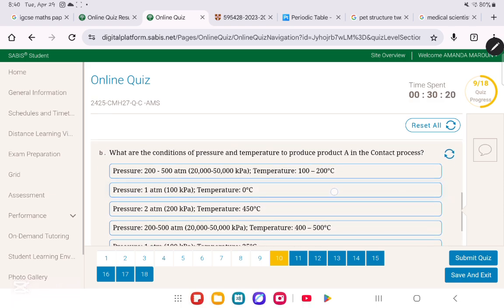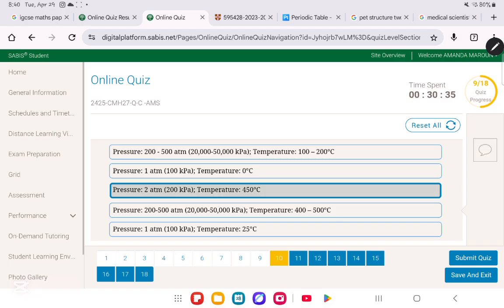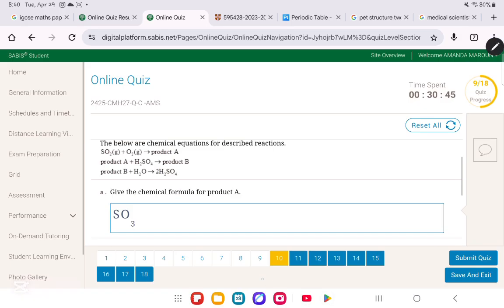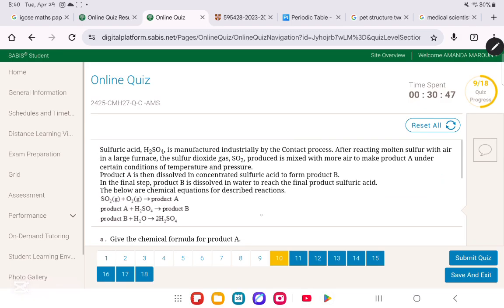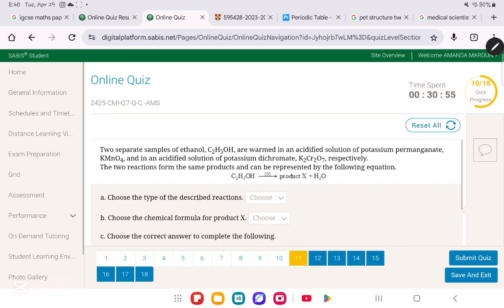What conditions of pressure and temperature are needed to produce product A in the contact process? Very simply, we need only 2 atmospheres of pressure, which is 200 kilopascal, or 200,000 pascal, and 450 degrees temperature. Now the catalyst used in this process, because this process is known as the contact process, is vanadium(V) oxide. And we move on to question number 11.